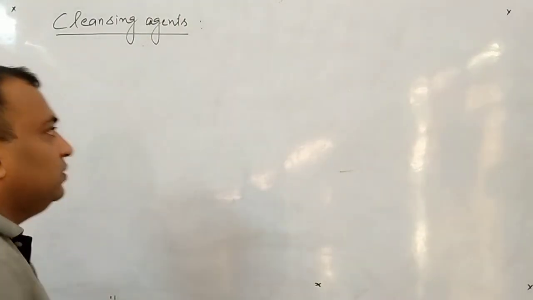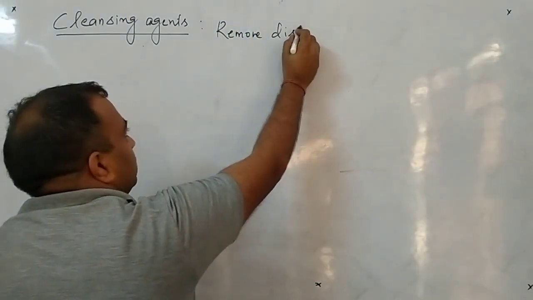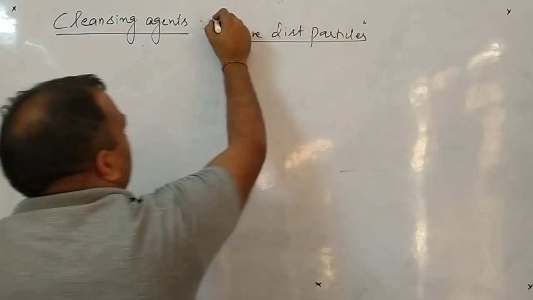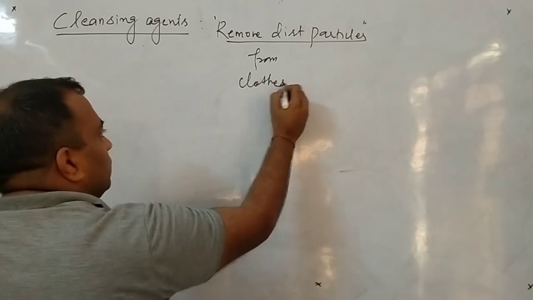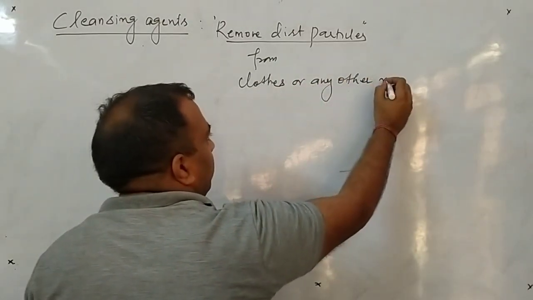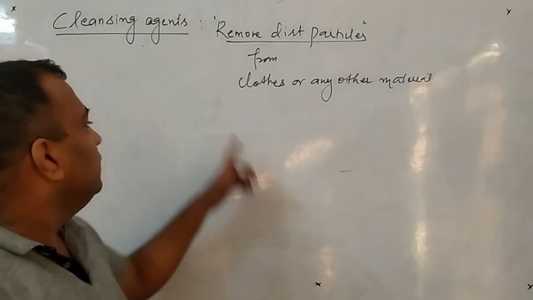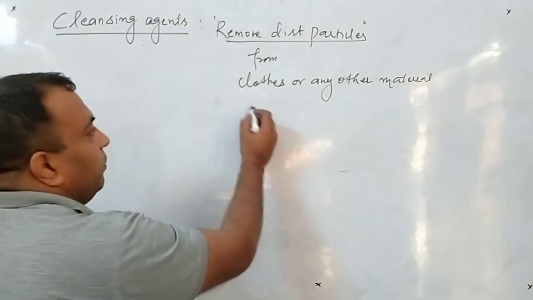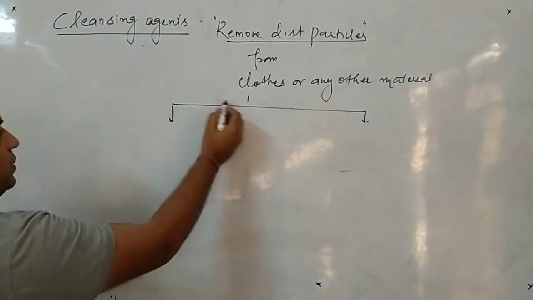These are the substances which are used to remove dirt particles from clothes or any other material. Collectively these are said to be cleansing agents, and these are of two types.